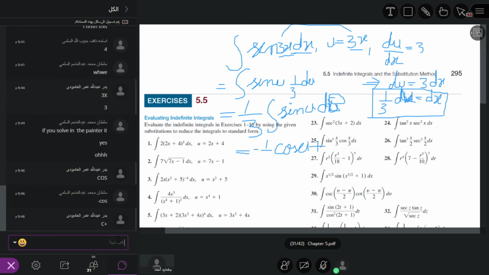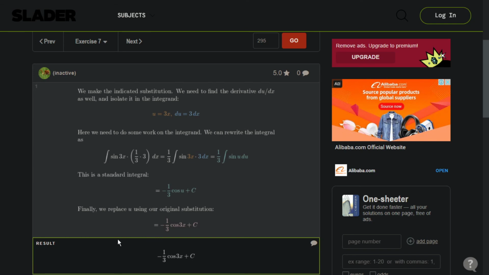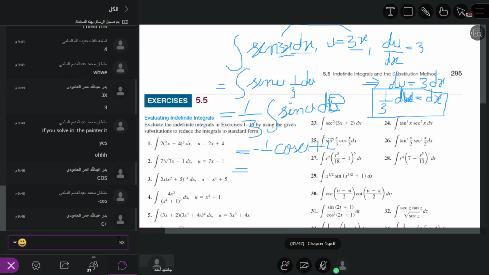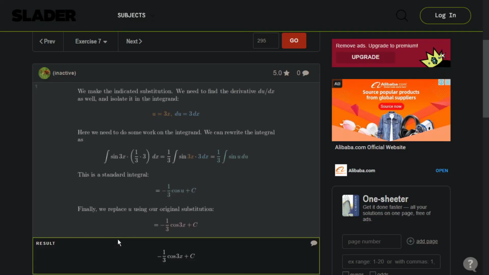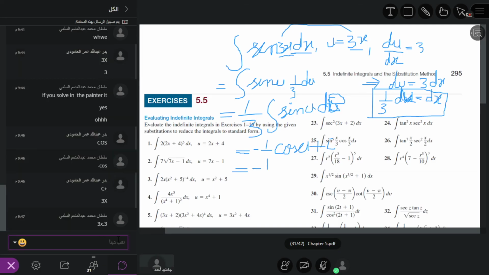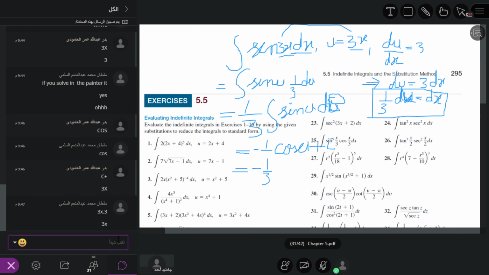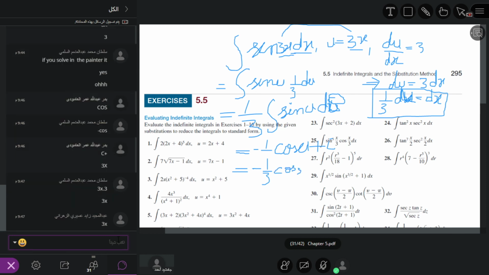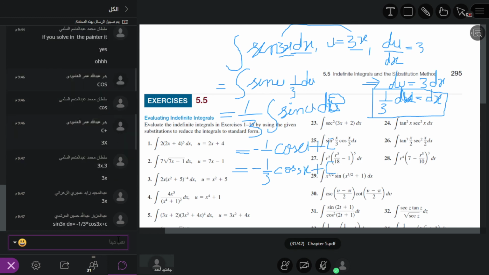Now what is u? It is equal to 3x. So that is why minus 1 over 3 cosine 3x. Yes, this is the answer: the integral of sine 3x dx equals minus 1 over 3 cosine 3x plus some constant.